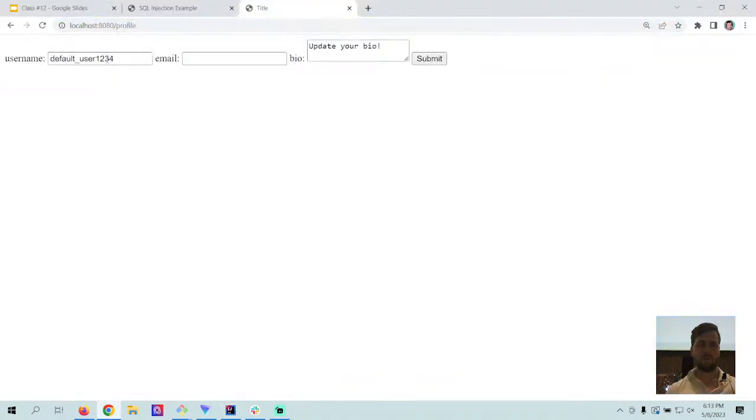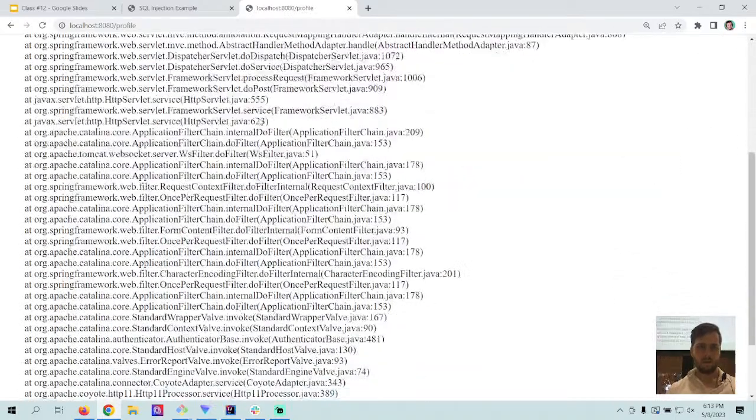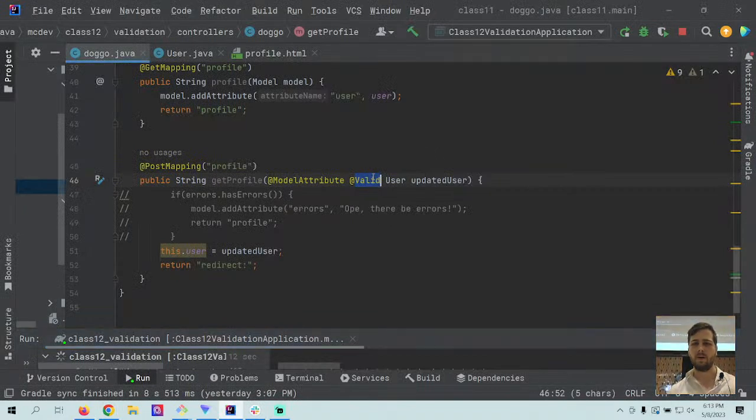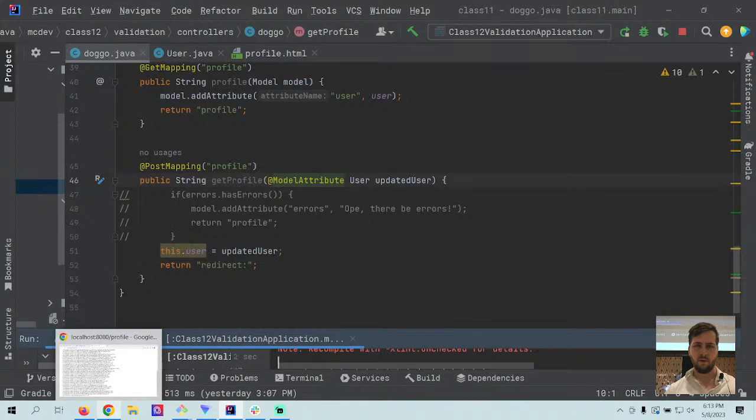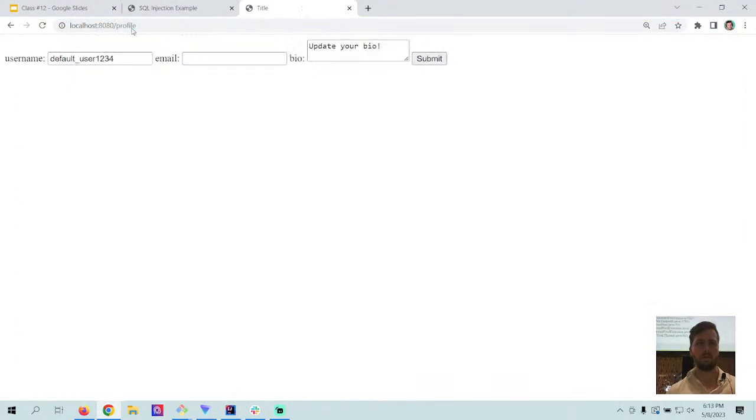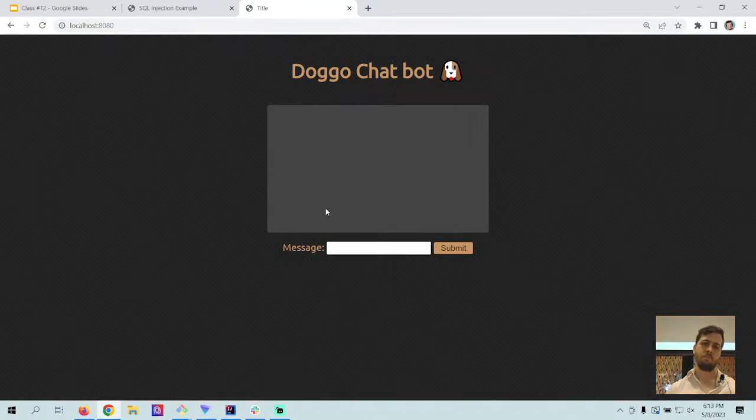Let's reload this. We'll try a single character username. And, oh, because we have @valid in there, of course it's going to throw an error. I'm going to try just removing everything. I want to verify if it's going to allow us to use the Thymeleaf validation without the controller being involved. Yeah. It didn't stop us. Let's see here.